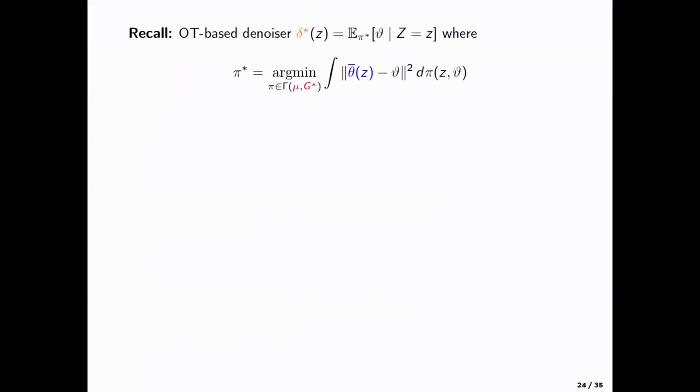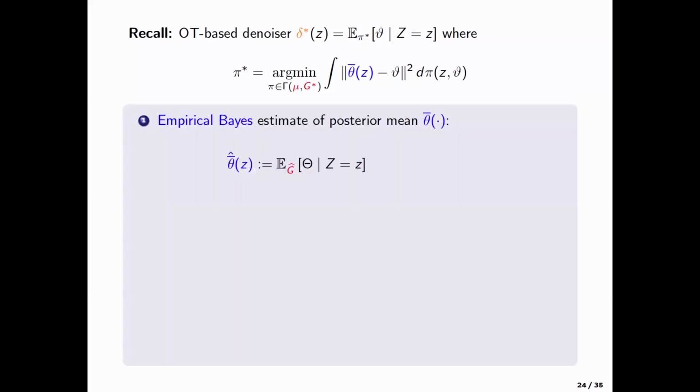Probably my most important slide, I want to just cover this part, is, okay, so let's come back. We wanted to get a sample approximation to delta star. What was delta star? Delta star was a solution to an optimal transport problem, and this was the Kantorovich version of the optimal transport problem. So here, if you look at it, we do not know G star. We do not even know theta bar. We do not know mu. We have to plug in some estimates of each of these things.